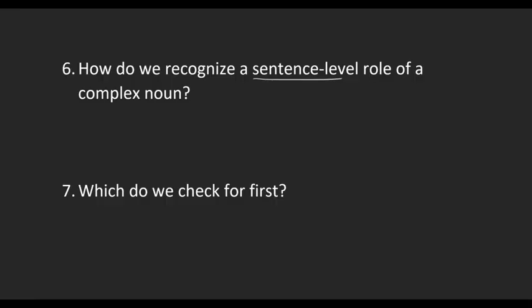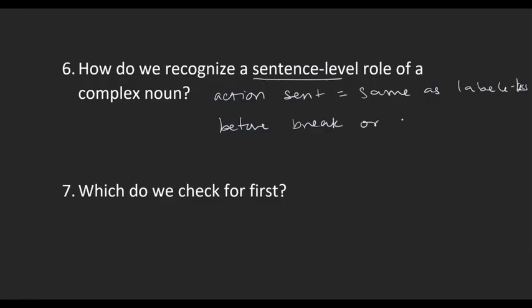And what methods did we use to recognize those? Within action sentences, we use the same method as we used with label-less words. And within is sentences, basically if it's before is, it's before is, and if it's after is, it's after. Exactly. Or before the break or after the break. In is sentences, we just look to see if it was before the break or after the break. That was easy peasy.